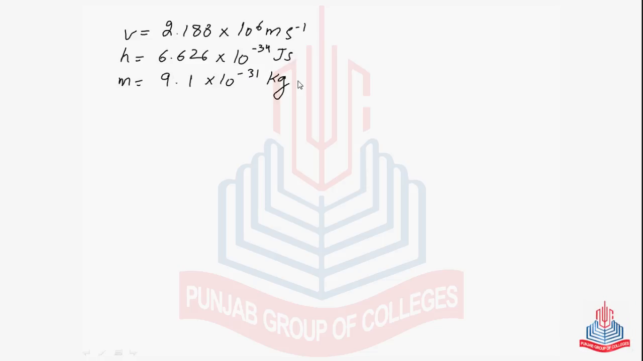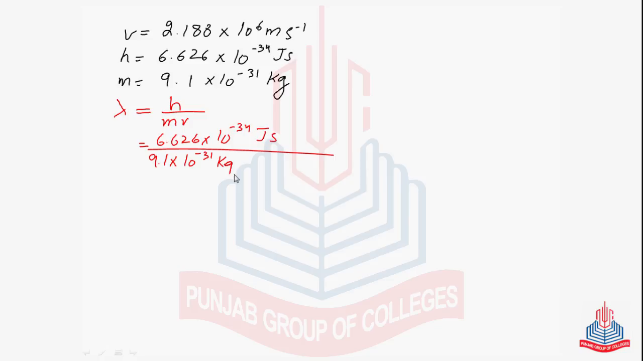Now let's try to find out the de Broglie wavelength associated with this moving electron. The formula is lambda equals h over mv. Putting the values: 6.626 × 10^-34 joule second, the value of Planck's constant. Mass of the electron, remember, must be in kg: 9.1 × 10^-31 kilograms, and the velocity 2.188 × 10^6 meter per second.